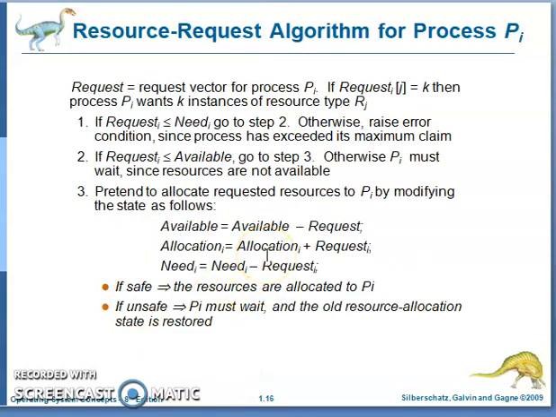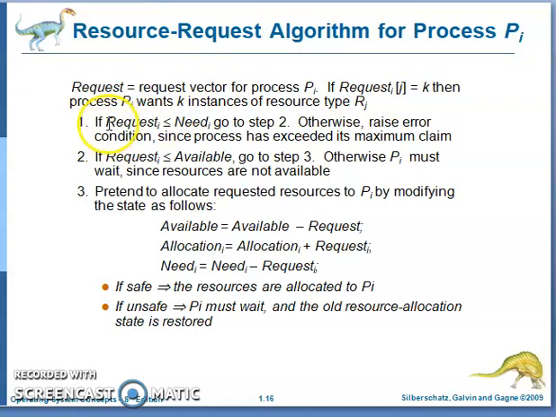Resource request algorithm for process Pi. If request i of j is equal to k, it means the process Pi is requesting k instances of resource Rj. Whether the request is valid or not is determined by the resource request algorithm.